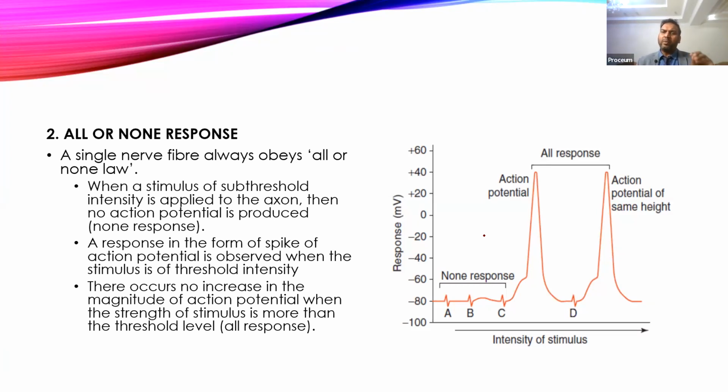So when you apply a subthreshold stimulus, there will be just a little bit of artifacts, but no action potential will be generated. But once you apply the threshold stimulus, the action potential will generate, and it will generate with its maximum strength. अब उस threshold stimulus का आप double threshold stimulus लगा लो, triple threshold stimulus लगा लो, then also it will generate the action potential with the same intensity. उसमें नहीं double होगा तो action potential ज़्यादा हो गया. No, it will generate with its maximum intensity. This mechanism is called the all or none response.